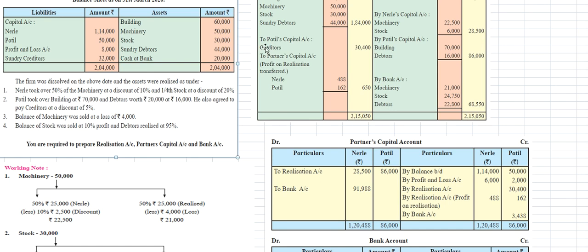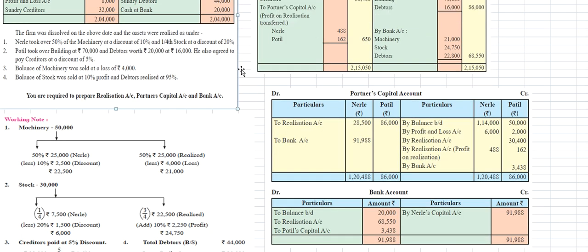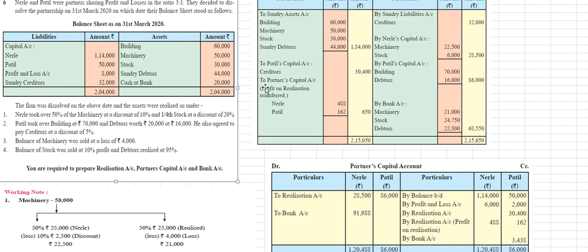And next, on this side we will calculate Patil's capital account, and the creditors. The creditors amount is 30,400 rupees. This amount we are taking, 30,400 rupees. And next is the partners' capital account.